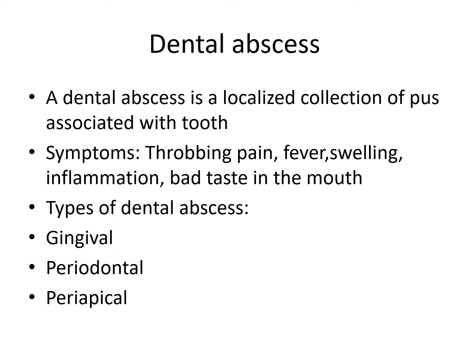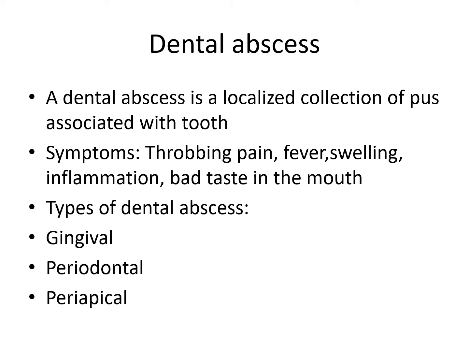Now what is the treatment for dental abscess? We know that dental abscess is a bacterial infection, so patient should take proper antibiotic therapy. Generally antibiotics and analgesic drugs are used in treatment of dental abscess, right? Patient should be treated according to the type of dental abscess.